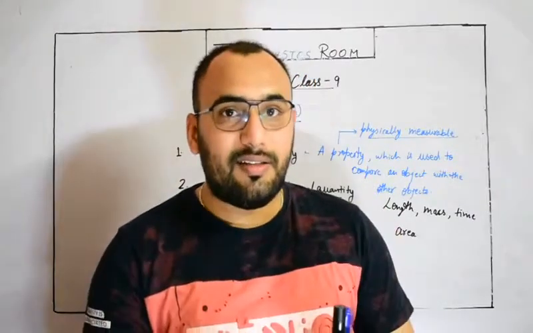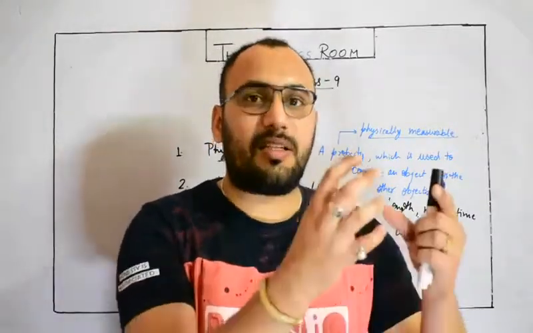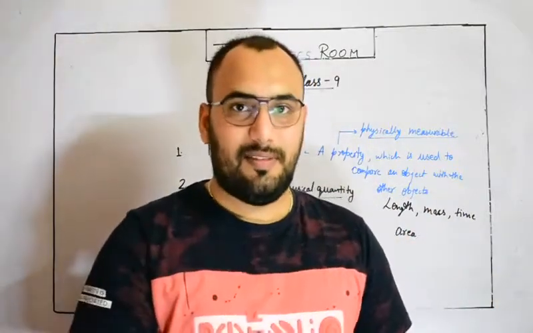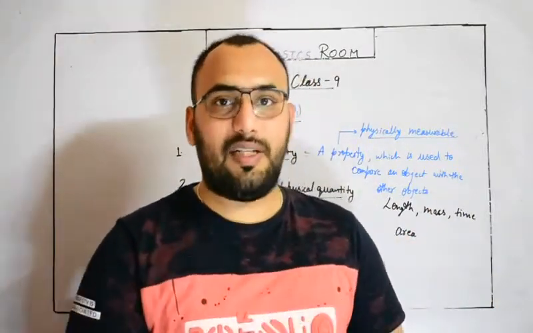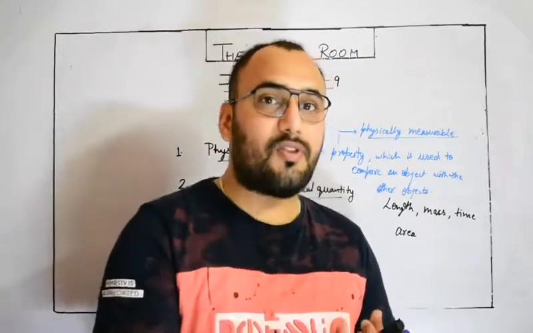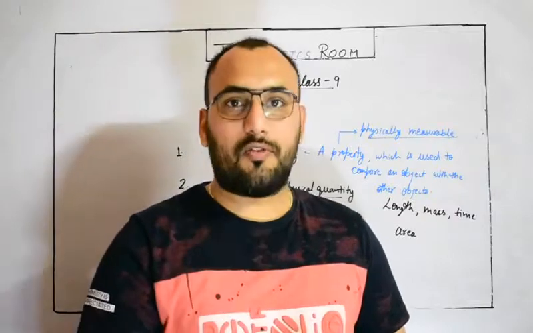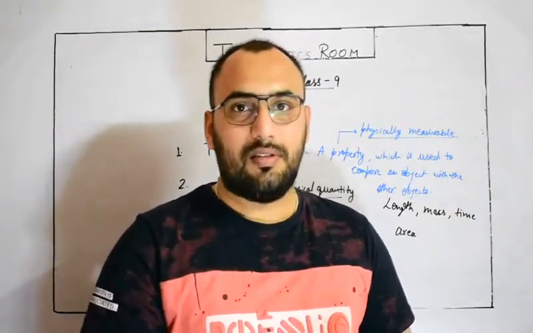So basically, what do you mean by a unit? A unit is a parameter, a condition, a criterion under which a physical quantity is being measured. Like you measure length in terms of meters, centimeters, inches. You measure mass in terms of kilograms, grams.